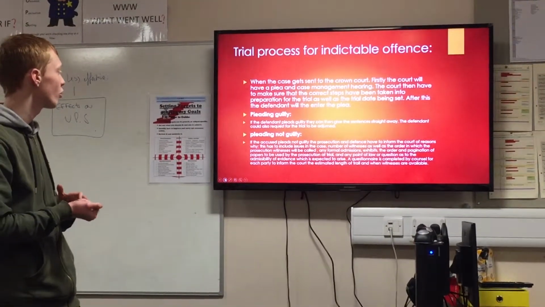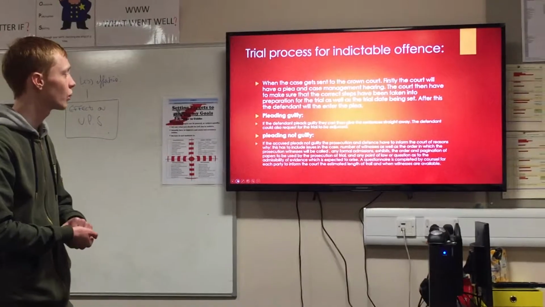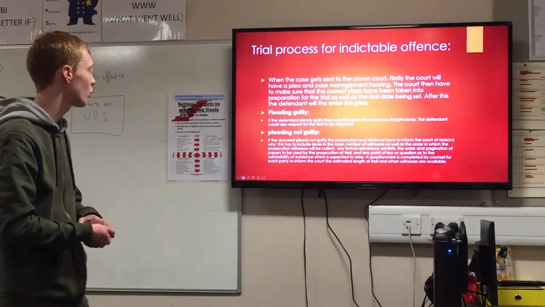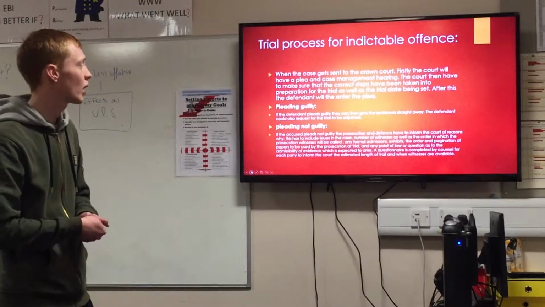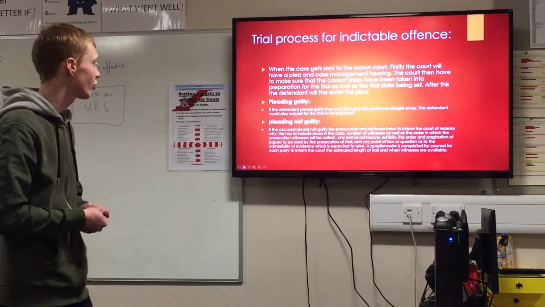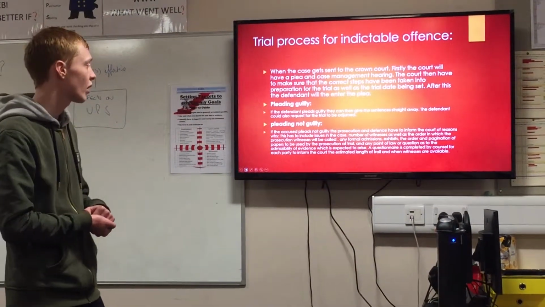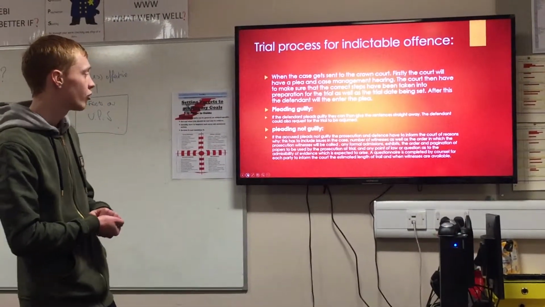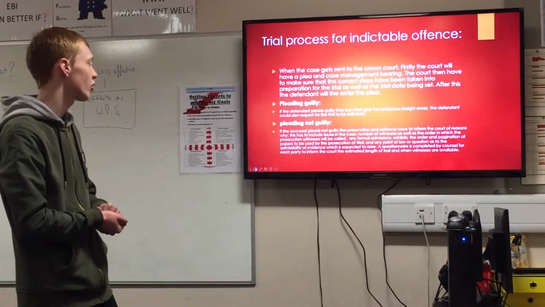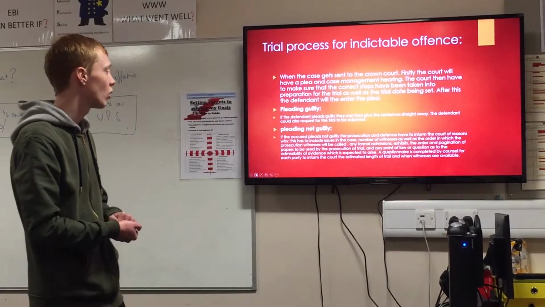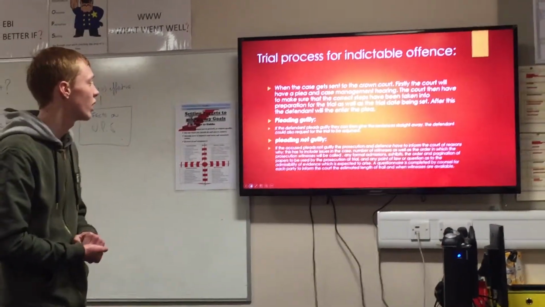Pleading not guilty. If the accused pleads not guilty, the prosecution and the defence have to inform the court of reasons why. This has to include the issues in the case, number of witnesses, as well as the order in which the prosecution witnesses will be called. Any formal admissions, exhibits, the order of paging of papers to be used by the prosecution at trial, and any point of law or question as to the admissibility of evidence which is expected to arise.